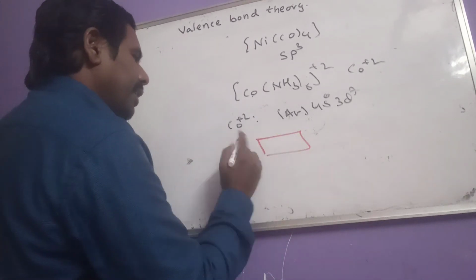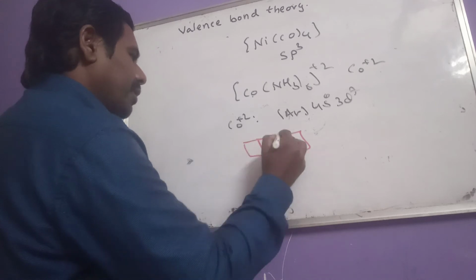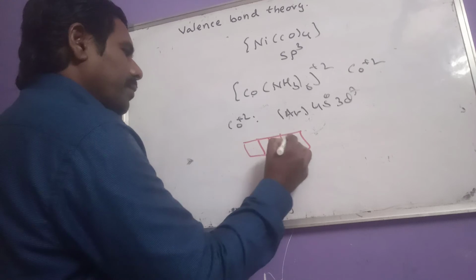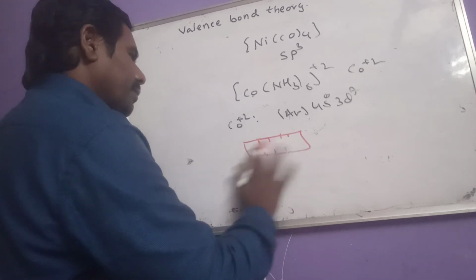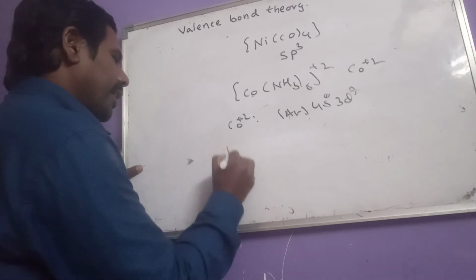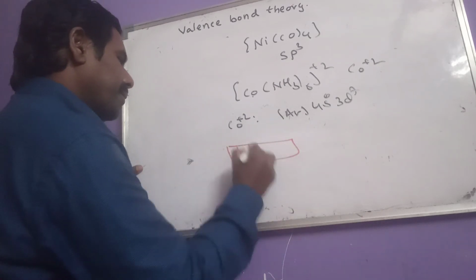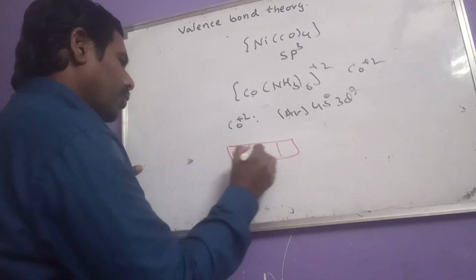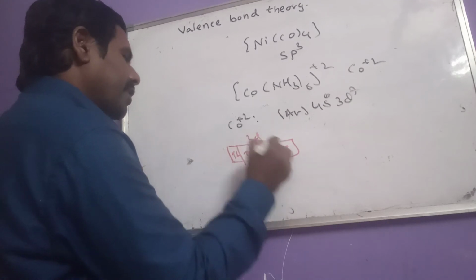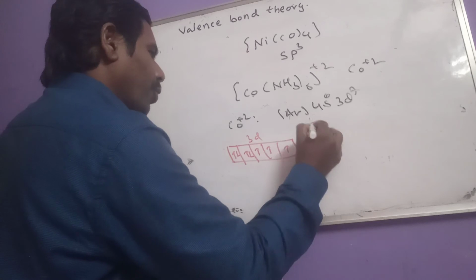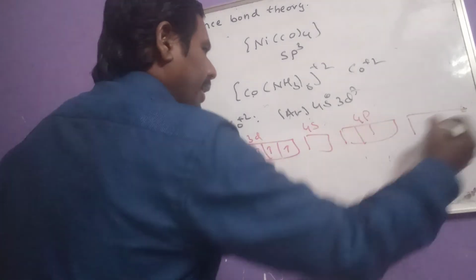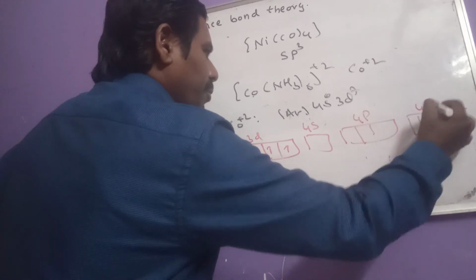Let us consider the 3d subshell: 1, 2, 3, 4, 5, 6, 7. This is the 3d subshell, this is 4s, here the 4p subshell, and again we have to go for the 4d subshell.